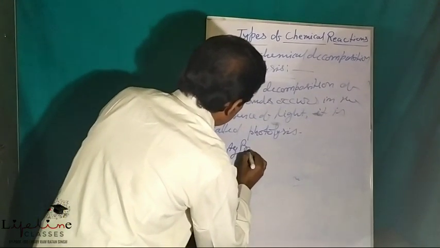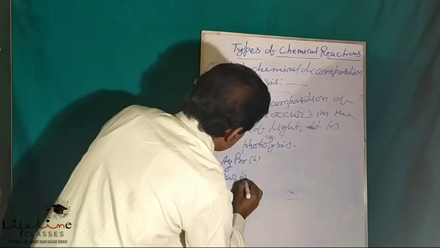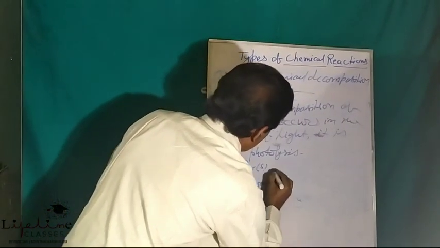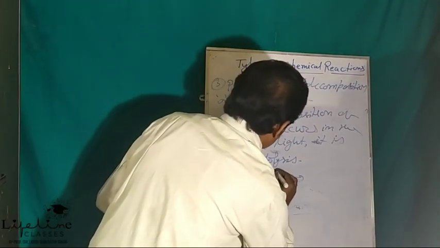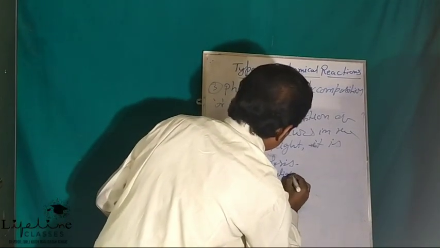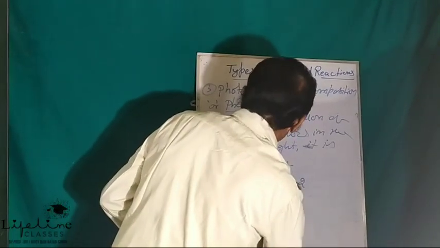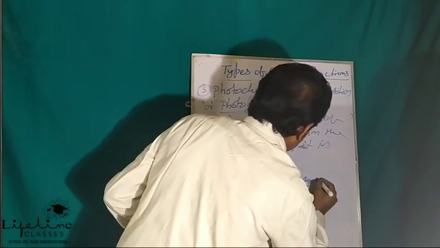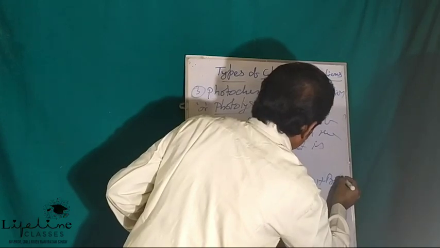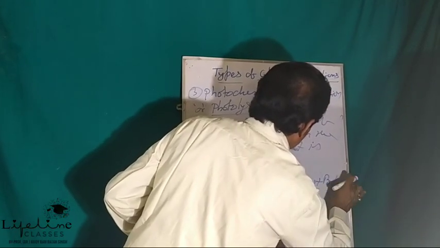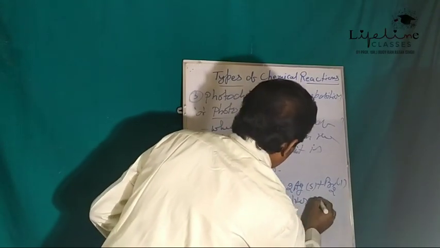Let us see here. 2AgBr, silver bromide, when subjected to direct sunlight, gets decomposed into a dull material, that is 2Ag plus Br2, silver and bromine.